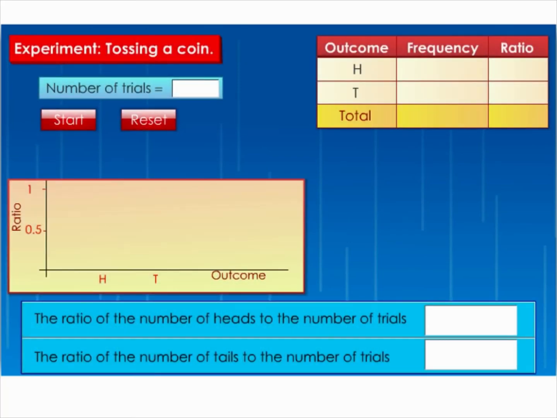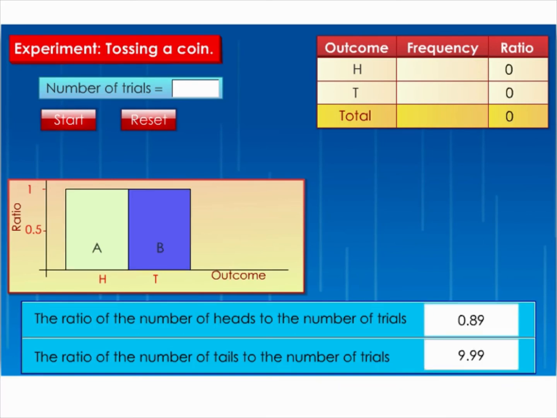Let's try another experiment. This time we are going to toss a coin. First, key in the number of trials you want for the experiment. Again, key in a big enough number, for example, 500 or 5,000 or 50,000. Then click on the Start button.